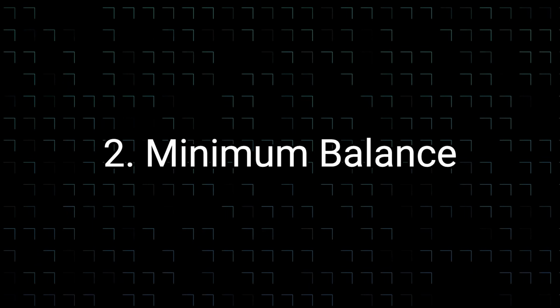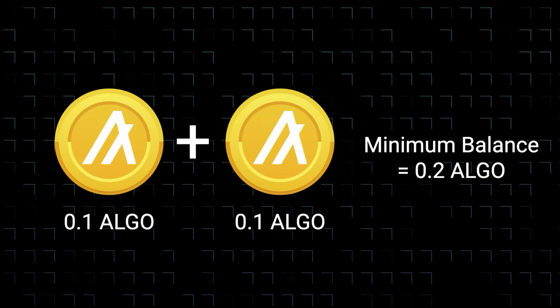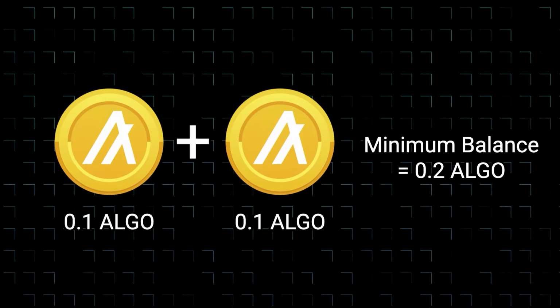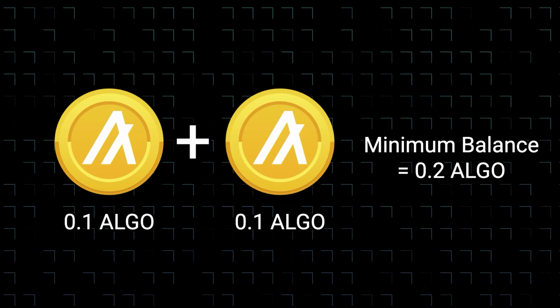Two, holding a token takes up expensive space on the blockchain. So there's a notion of minimum balance on Algorand. For every token an account holds, the minimum balance of the account goes up by 0.1 algo. This is to prevent any account from creating or holding an infinite amount of storage on the blockchain. So the opt-in feature also acts as a way to confirm with the account owner that they want to lock up 0.1 algo to hold certain tokens.